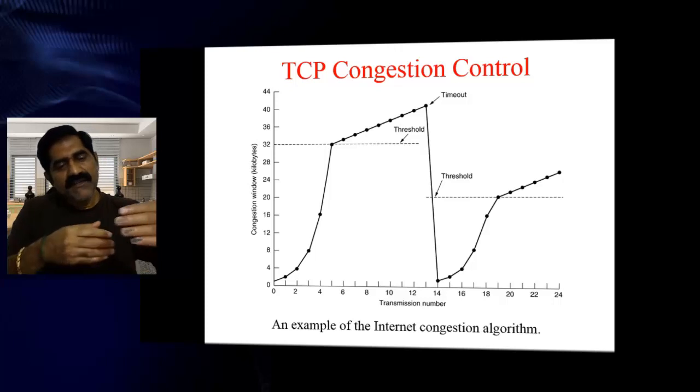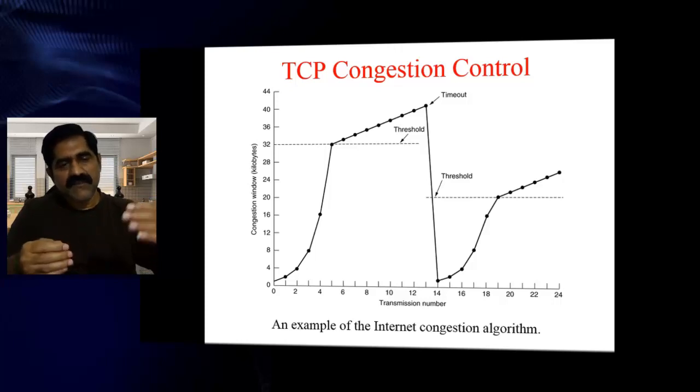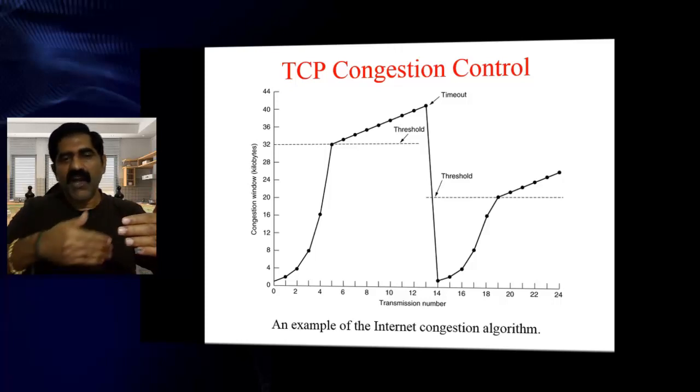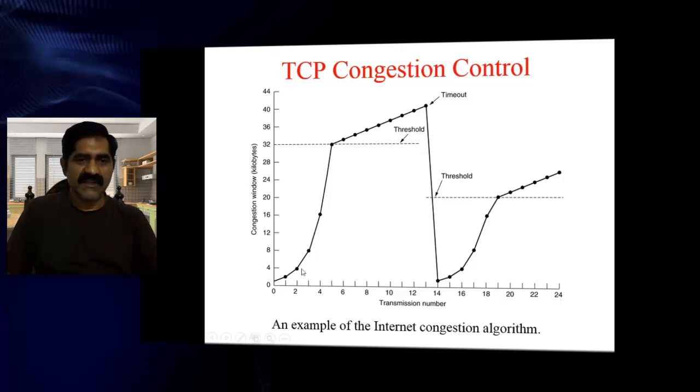Initially when you are sending data, you submit data exponentially. After that, you submit data linearly like this. Suppose at this junction congestion happened, at a congestion window of 40 kilobytes.